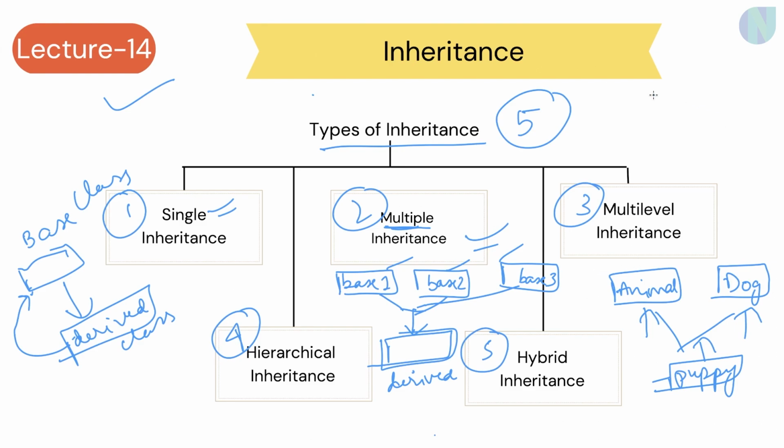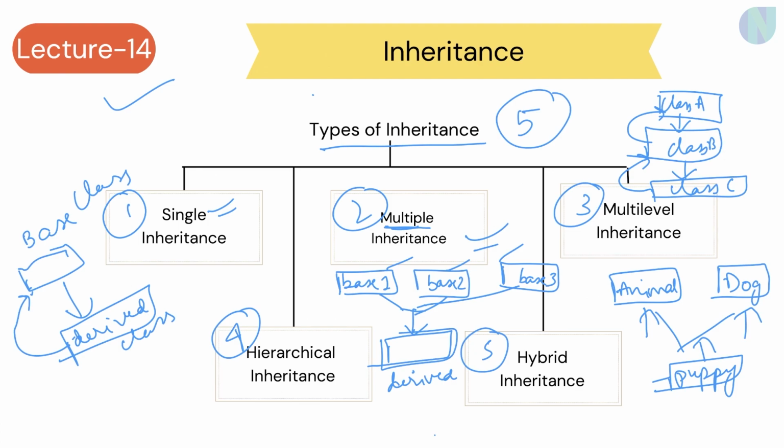So what happens in multi-level inheritance? In this particular inheritance, there is a class A. Now there would be a class B which is deriving properties from class A. Now there would be a class C which is deriving properties from class B, and class B is deriving properties from class A. So you can say it like this: class B is deriving all its properties from class A and class C is deriving all its properties from class B.